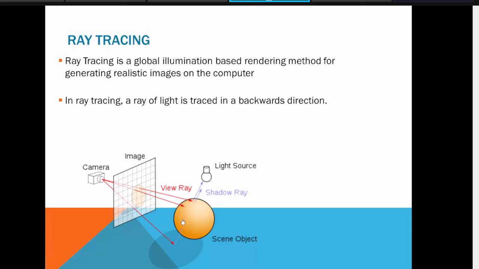So ray tracing is one popular algorithm. You can easily implement it in OpenGL. Even when I was teaching OpenGL, it was not that easy, but at least compared to simple C language, you will have some ready functions or libraries available using which you can implement a ray tracing algorithm using OpenGL.